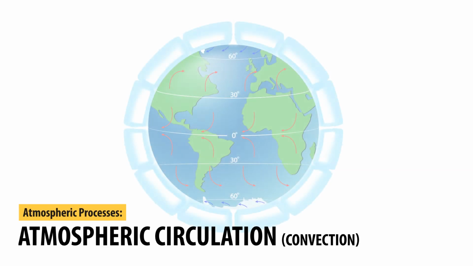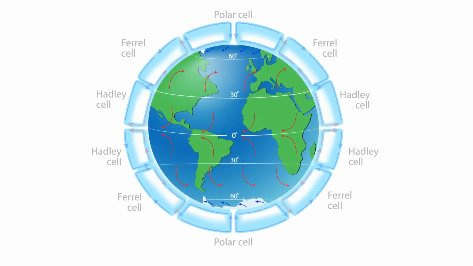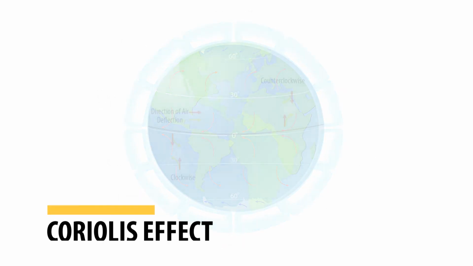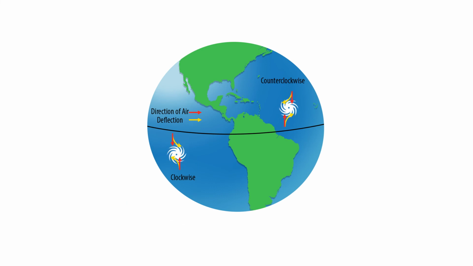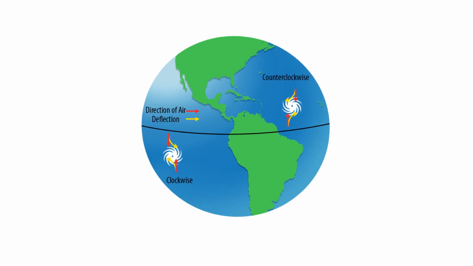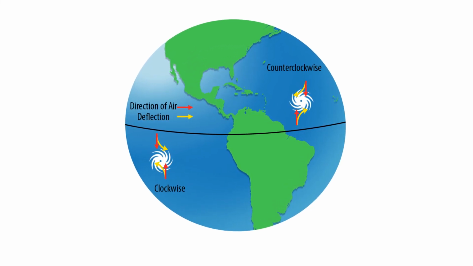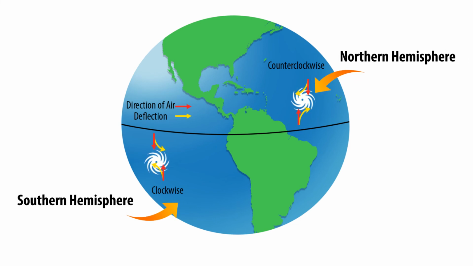Next, we look at atmospheric circulation, convection. In this process, convection cells move gas from the equator to the pole and back. The Coriolis effect is a process that occurs when gas is dragged sideways by the rotation rate of the world. It's the way that a moving object seems to veer toward the right in the northern hemisphere and left in the southern hemisphere.